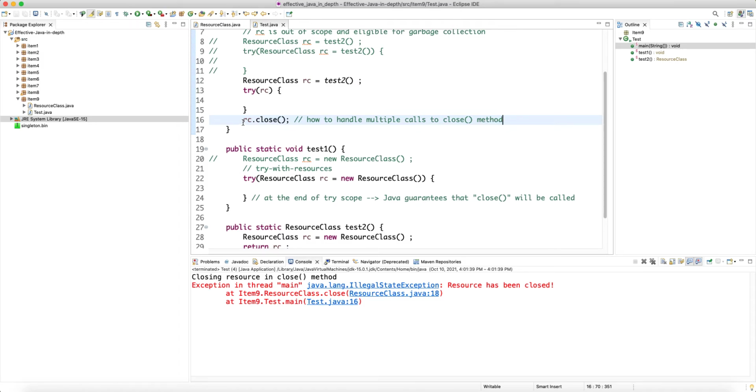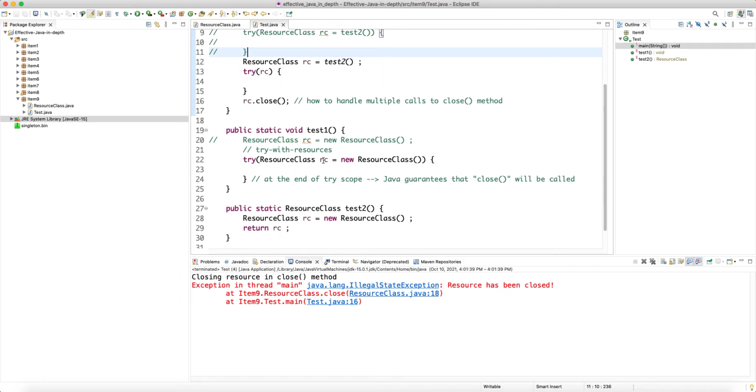So in order to see that this wasn't available in the earlier version of the JDK, we know that try with resources was introduced in JDK 1.7, and at that time the variable had to be initialized right inside the construct.